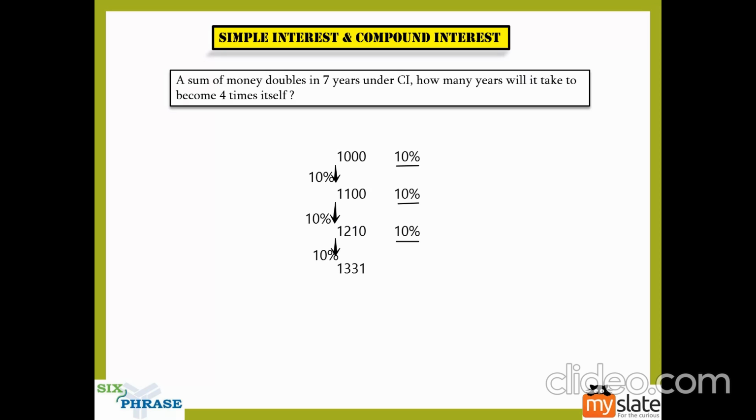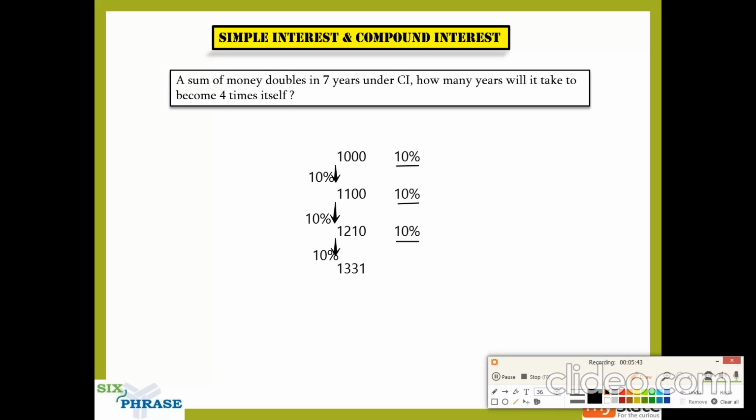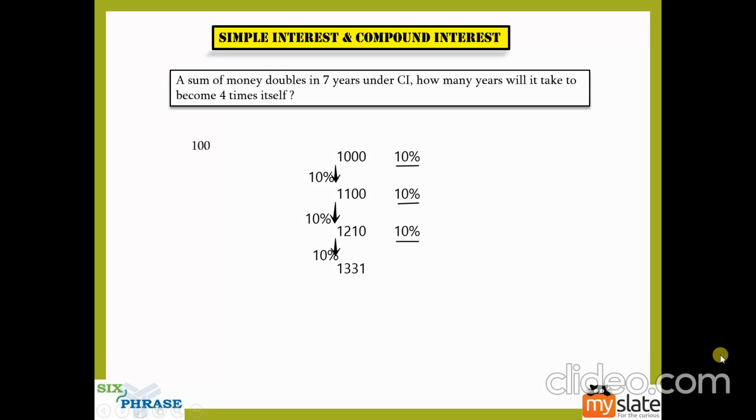Okay. So here what we'll do is we'll take 100, which is the initial amount. If I take 100 as the initial amount, the increase percentage for each year is the same. For each of the 7 years, it will be the same. For 7 years, there will be a certain increase percentage. For the next 7 years, you will have the same increase percentage. For the next 7 years, you will have the same increase percentage.